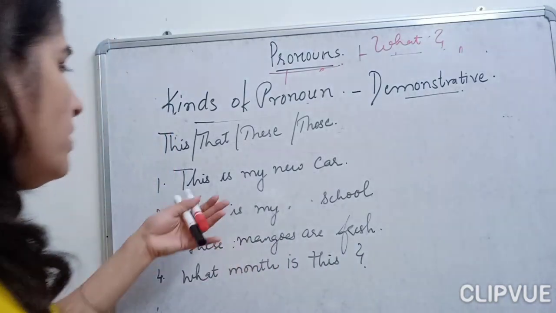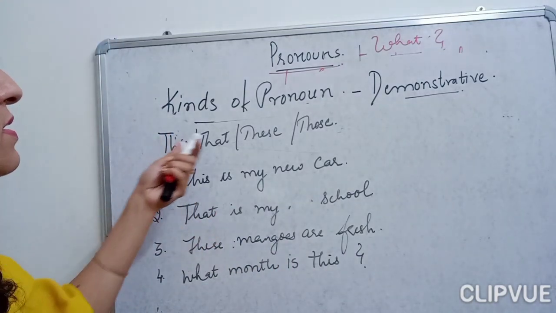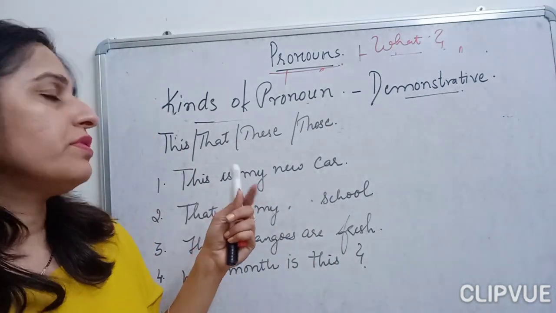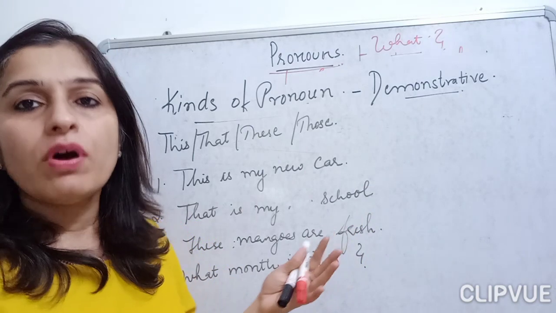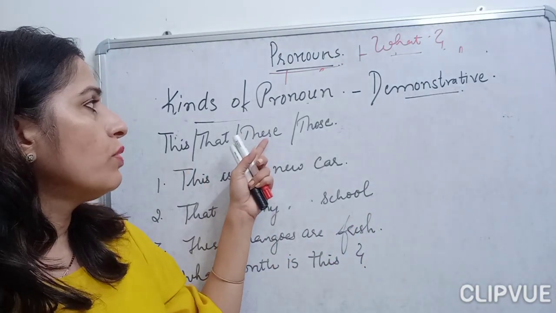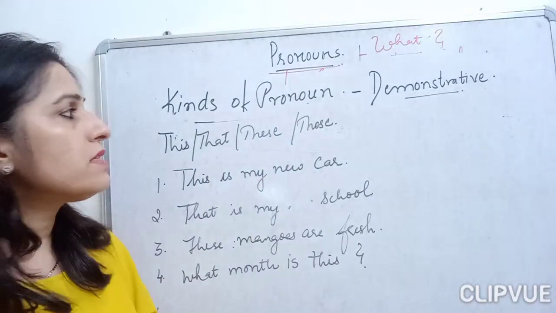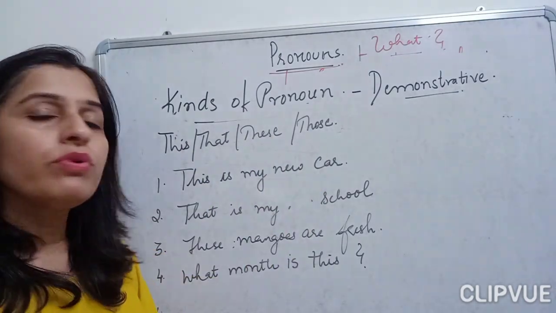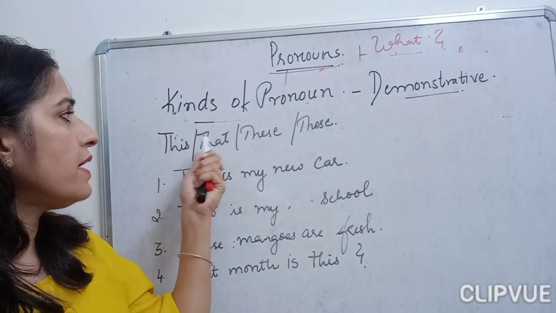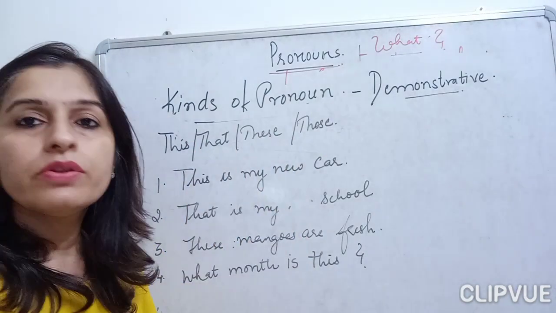You know that this is for the things which are near to us. That is for the things which are far away from us and which are singular, and these is for the plural which are near to us, and those is for the plural which are far away from us. These is the plural of this, and those is the plural of that.